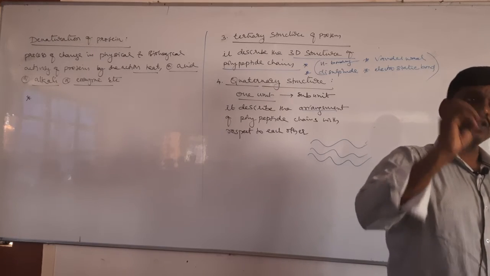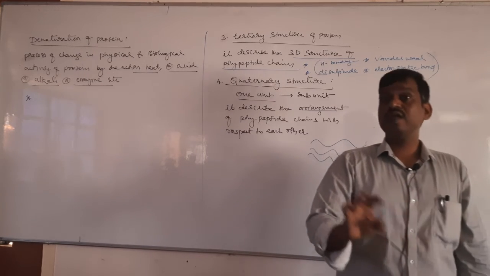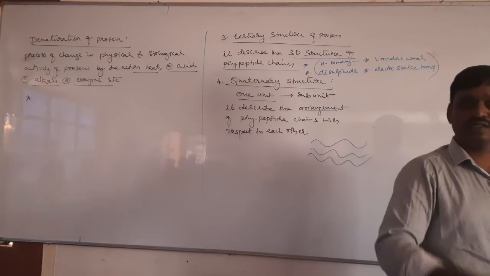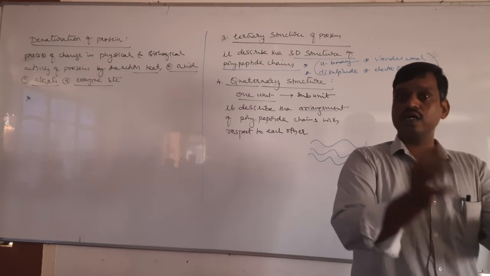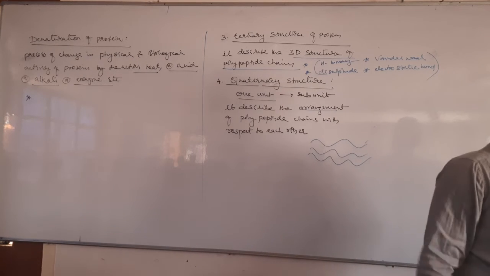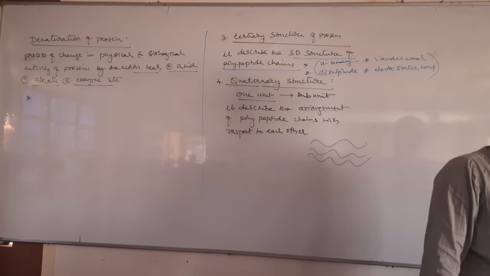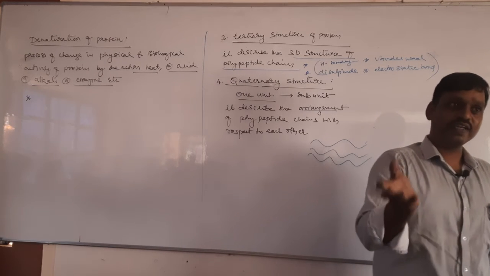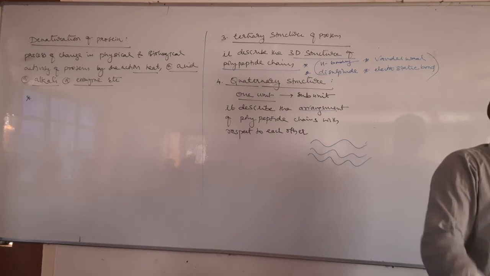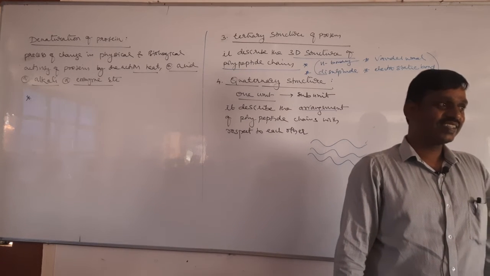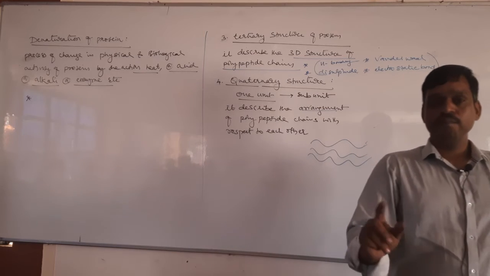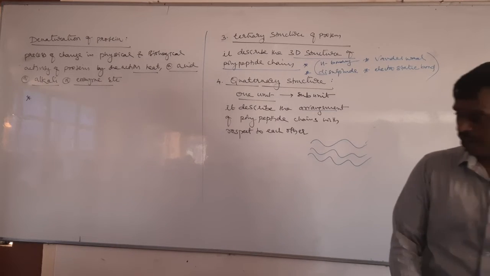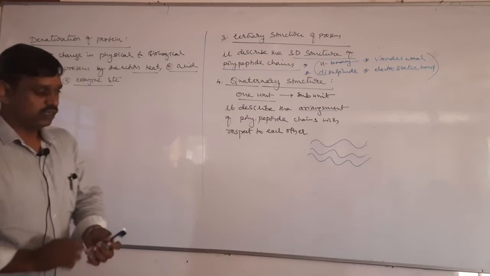Once the egg is boiled, it cannot convert again into a chick. Convert milk into curd. Can you convert curd into milk again? You only get buttermilk, not milk. So it is irreversible, but in the case of nucleic acid, that is DNA, it is reversible. So these are the important characteristics of denaturation.